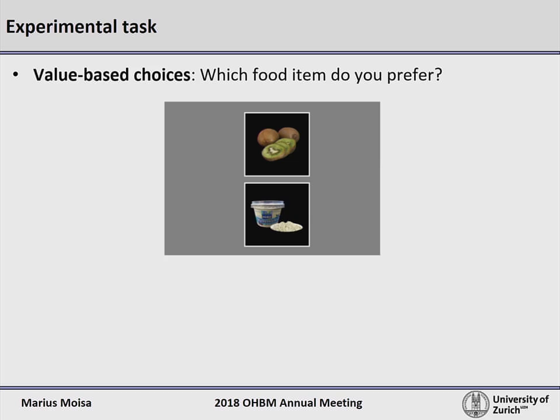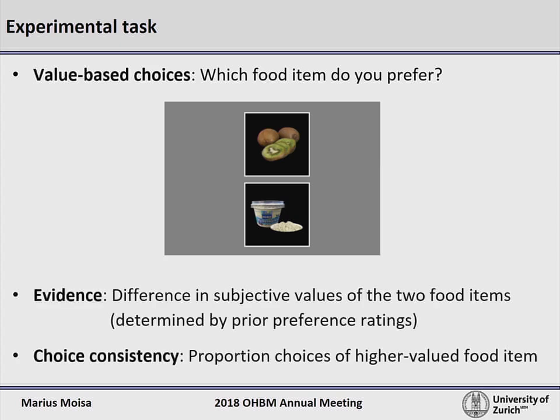We selected pairs of food items based on previous ratings, and we choose 4 evidence levels, where the evidence is defined as the difference between the subjective ratings of the two displayed food items. And as a behavioral index, we measure the choice consistency, defined as the probability that the subject will choose the food item that they rated higher at the beginning of the experiment.